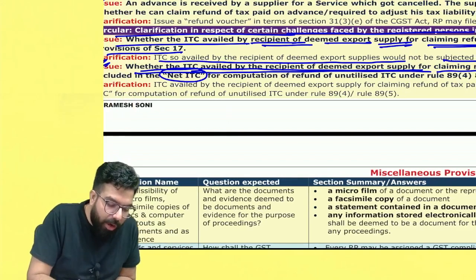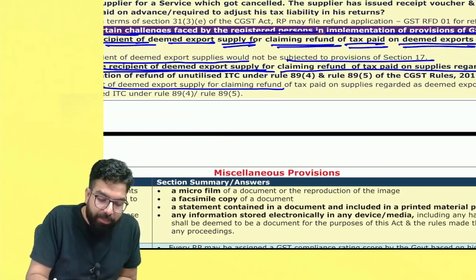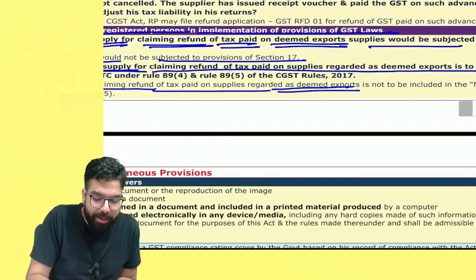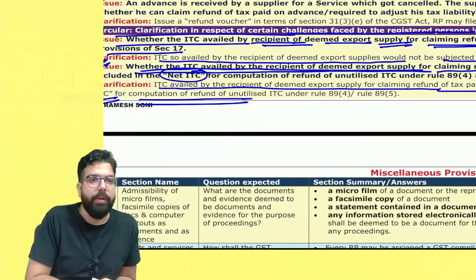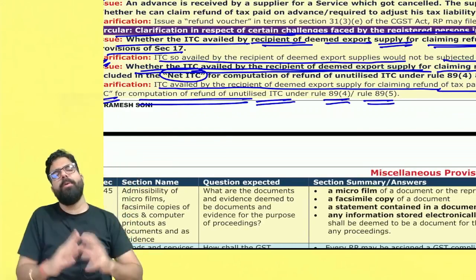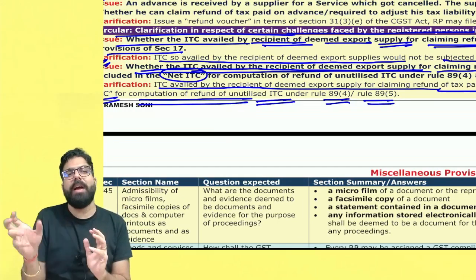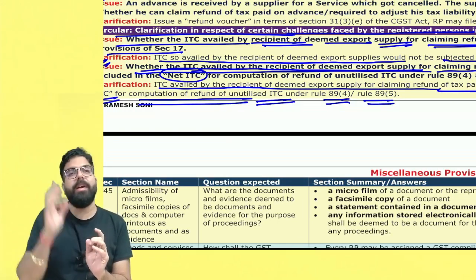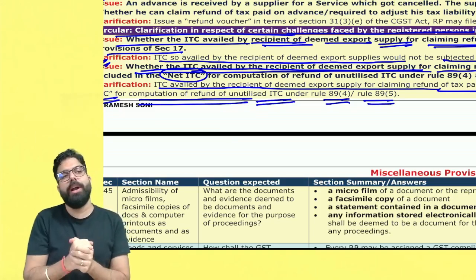So the clarification was, ITC availed by the recipient of deemed export for claiming refund of tax paid on supplies regarded as deemed export is not to be included in net ITC for the computation of refund of unutilized ITC under 89(4) and 89(5). Remember one thing, whatever ITCs the recipients of deemed export have, they claim refund under 89(4)(a), and hence that amount is never included in your net ITC calculation, whether it is 89(4) or 89(5).